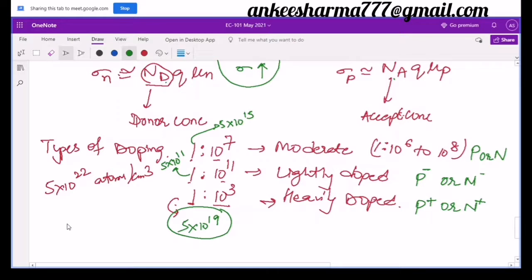Sir, with increase in the doping, conductivity increases. Okay, fine. Look here.